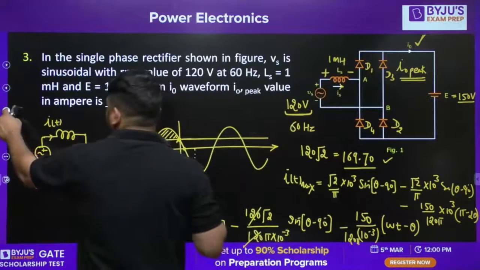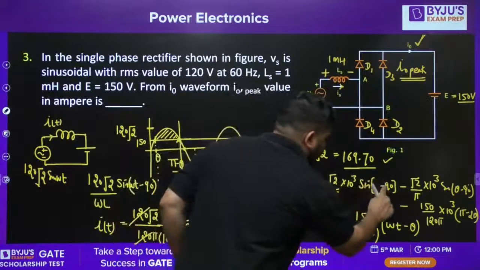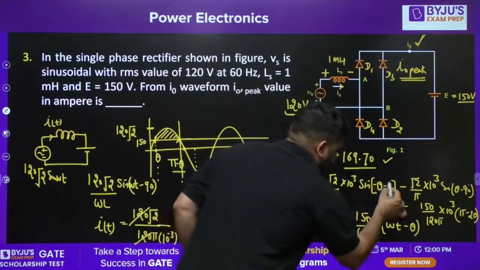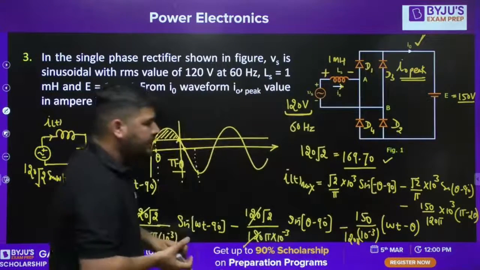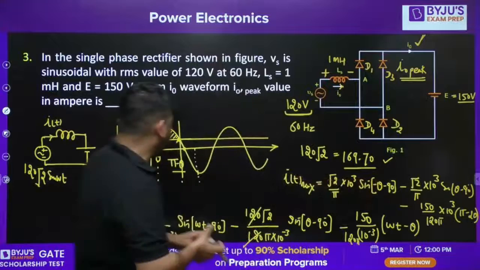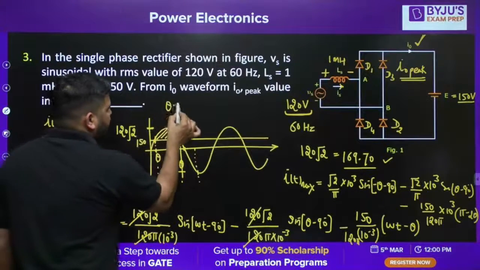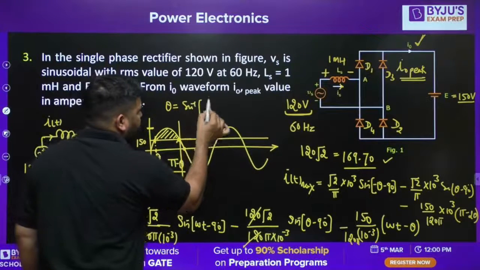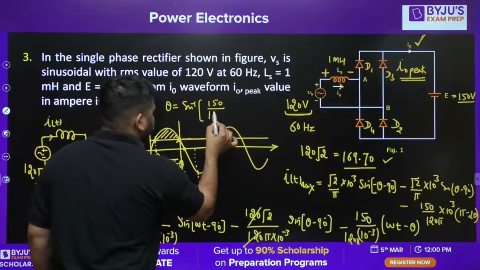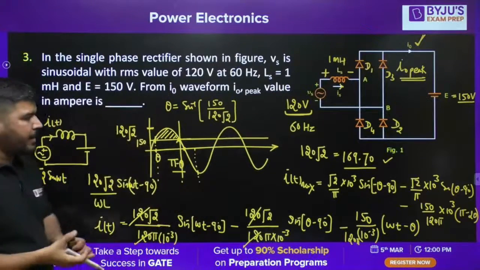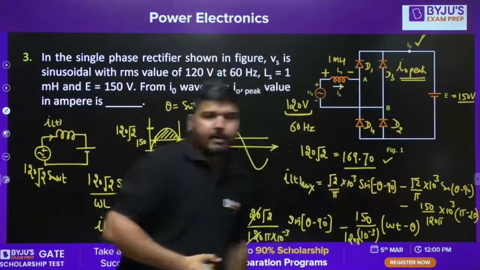Wait a minute. Now the question is, what is this theta? Minus theta minus 90. We need to calculate this theta value, and theta can be calculated using this graph. Theta will be equal to sine inverse of 150 upon 120 root 2. This way you can calculate this theta value, and you can put it here to calculate the maximum value.